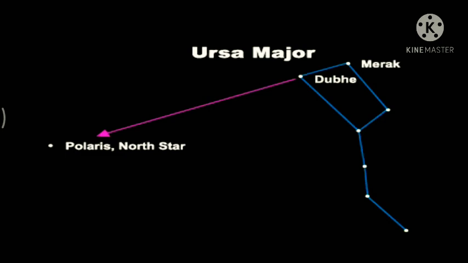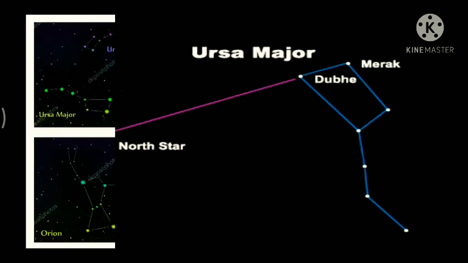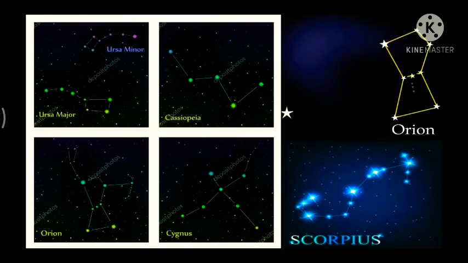Along with this Ursa Major, there are some other famous constellations such as Ursa Minor, Orion, Scorpius, Hydra, Cygnus, Cassiopeia.